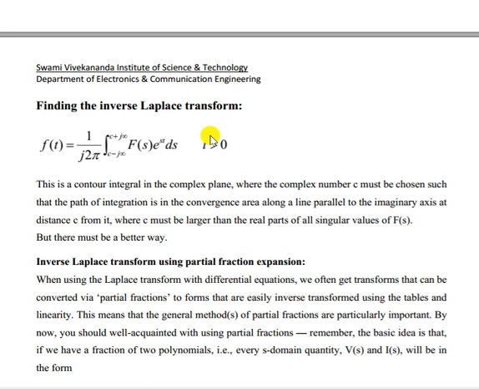Finding the inverse Laplace transform is a little bit complicated. It is basically a contour integral in the complex plane, 1 by j2π, integral from c minus j∞ to c plus j∞ of F(s) e to the power st ds, for t greater than 0, where the complex number c must be chosen such that the path of integration is in the convergence area, along a line parallel to the imaginary axis at distance c from it, where c must be larger than the real parts of all singular values of F(s). This is a complicated way, but there is a better way.